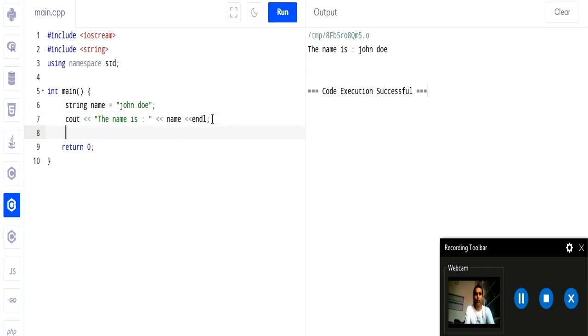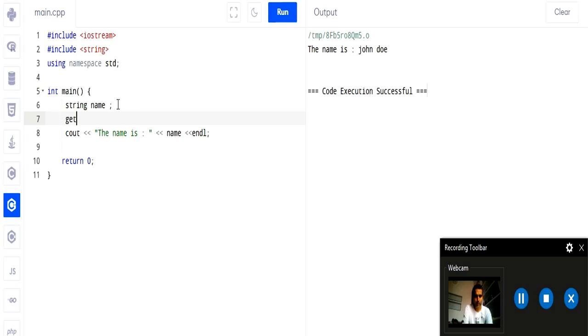Okay. Now for input we have two methods. One is cin and the other one is getline. So we will see the important difference between both of them. So now what we are going to do is remove this initialization for name. Okay, simple variable name, then input function which is getline, and inside it we pass two parameters. First is cin and then your variable name and then your semicolon.